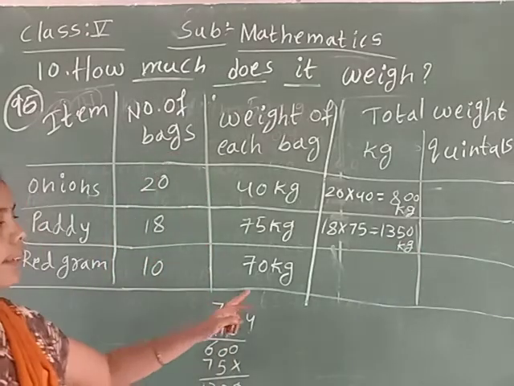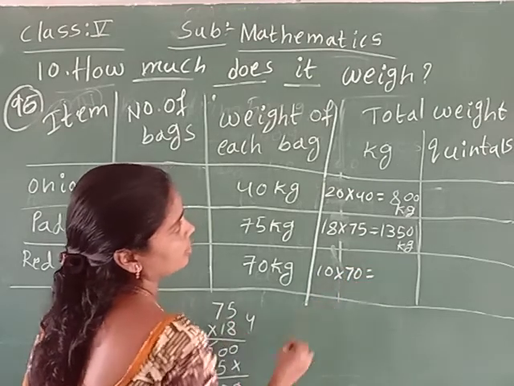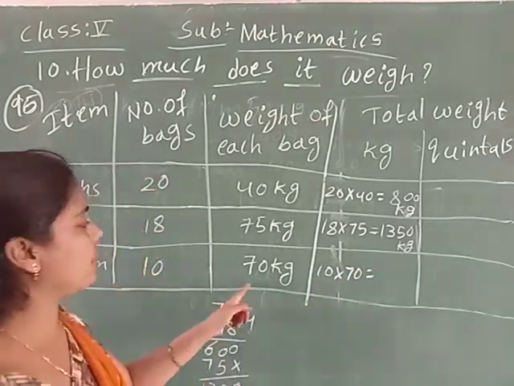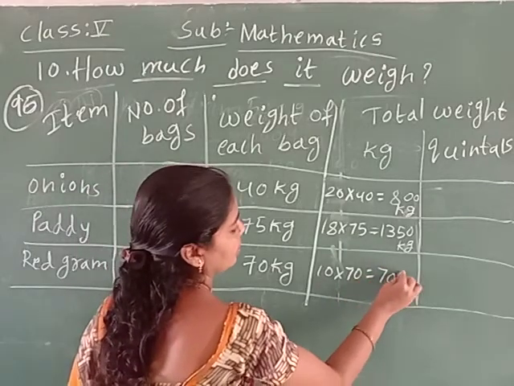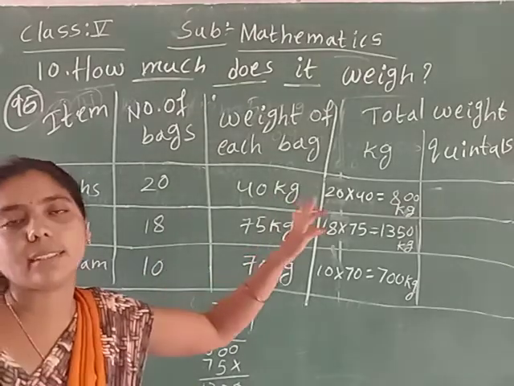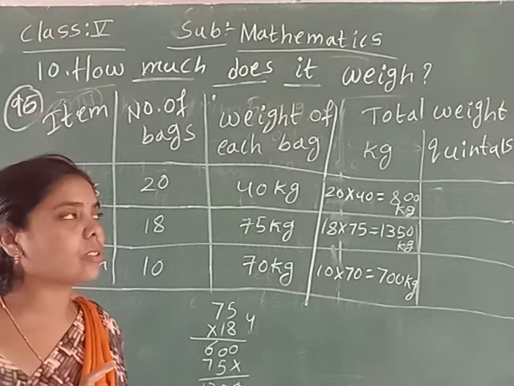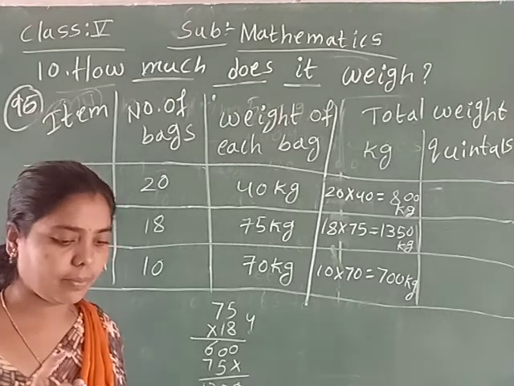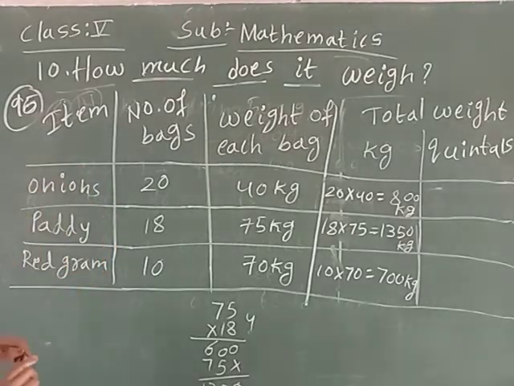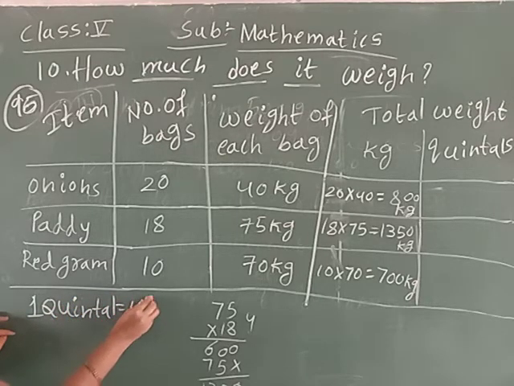Here 10 into 70, so 700 kgs. See children, quintals are also given. So a quintal means how much? 1 quintal equals 100 kgs. I wrote it here: 1 quintal equals 100 kgs.